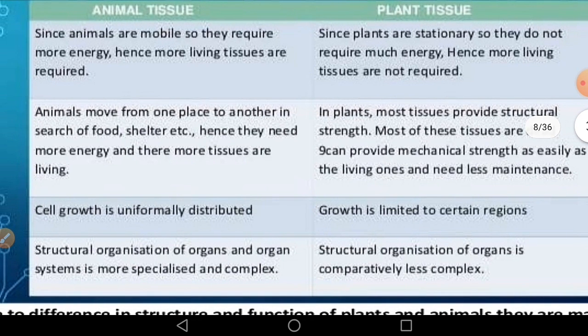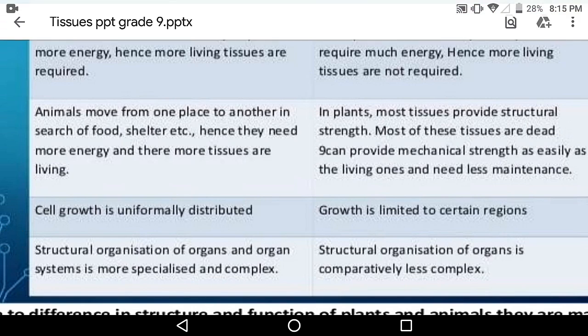In animals, structural organization of organs and organ systems is more specified and complex. In plants, structural organization of organs is comparatively less complex. The plant tissue's structural organization is less complex. So these are the differences between plant tissue and animal tissue.